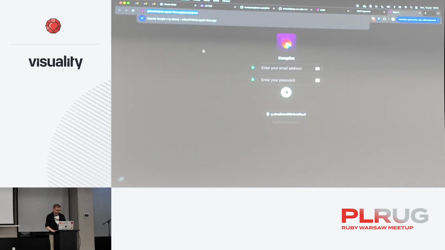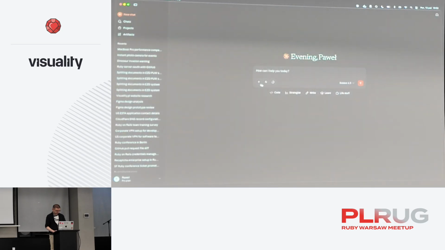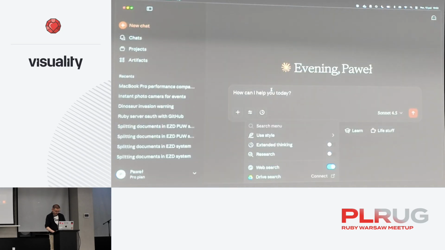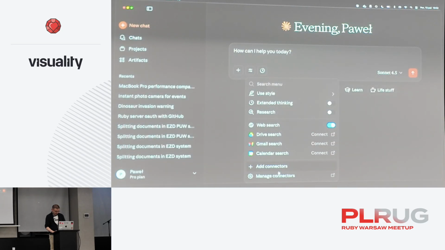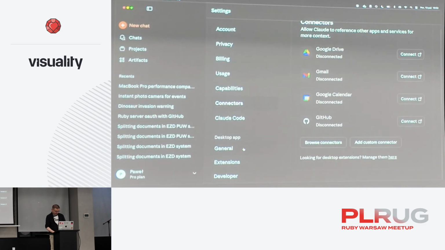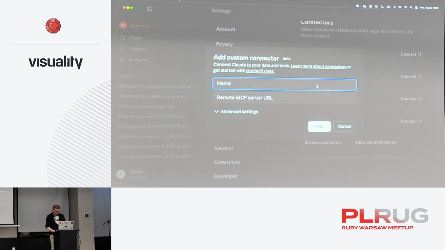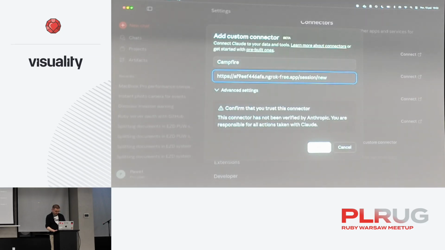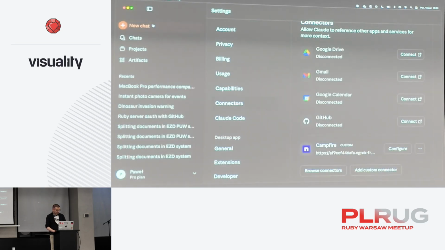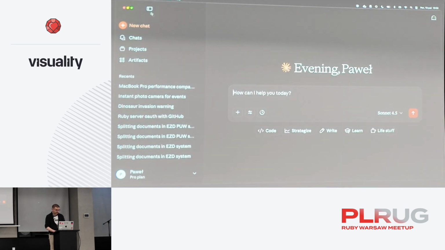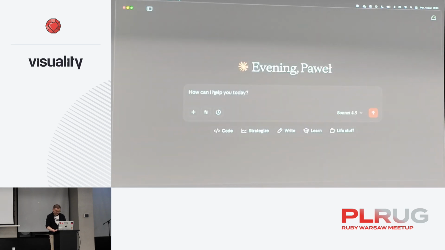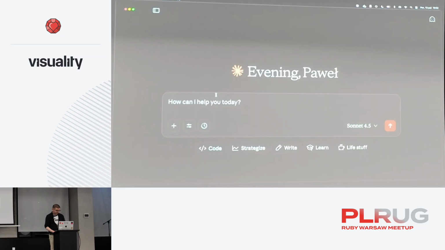All right, so let's use this server. Let's go to Claude Desktop. Let's add our MCP server. Add here. So what's that? Campfire. And our server is /mcp. Let's add. All right. I tested it yesterday, and a funny thing happened. Let's see if it's going to come out today as well.